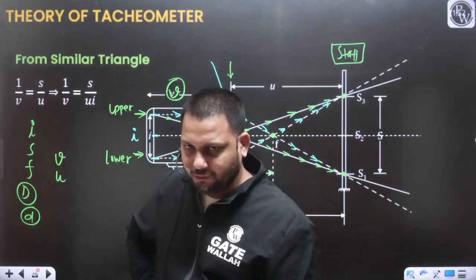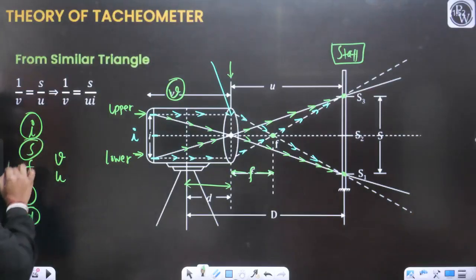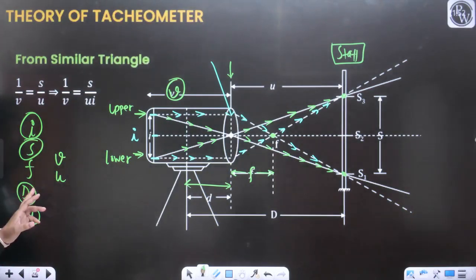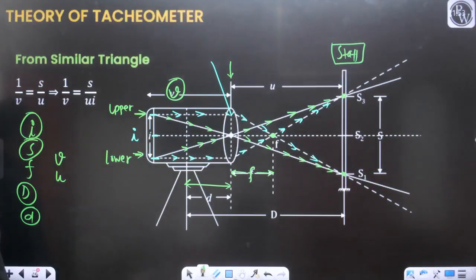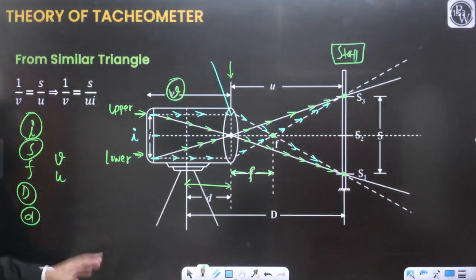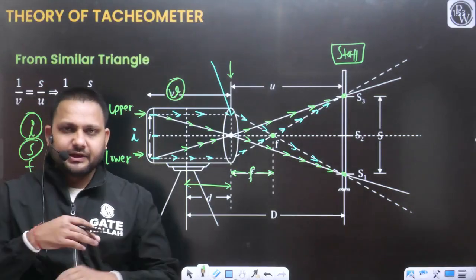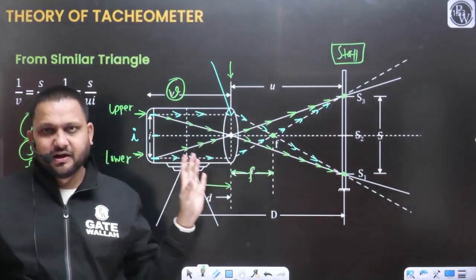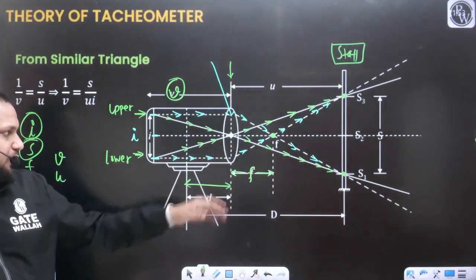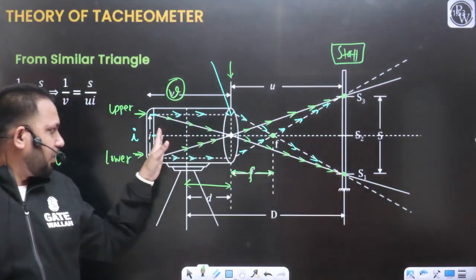So now listen carefully. I is the stadia interval, S is the staff intercept, f is the focal length. Can you explain how we can get the upper stadia reading at S1, sir? Dear, how will the image form? In your basic schooling you must have understood how the image forms with the objective lens.